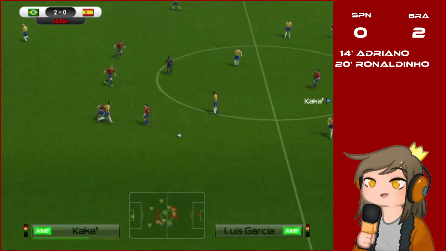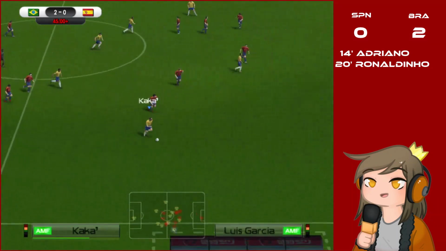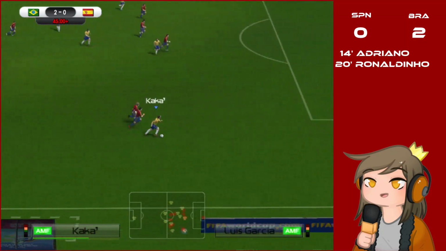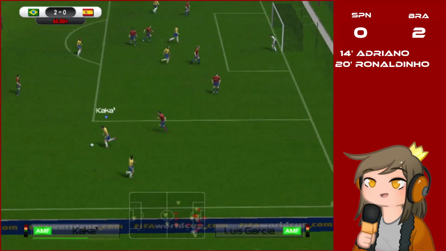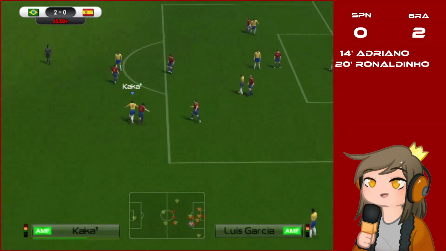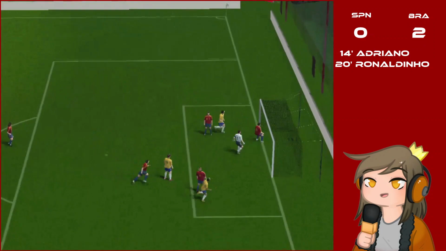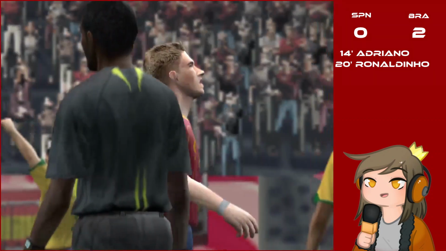Finds Cafu. Cafu finds Kaká ahead. Kaká runs with it. He keeps on running. Keeps on running. Antonio Lopez can't catch him. He cuts back. He still has the ball. He kicks from outside. And the match is over.